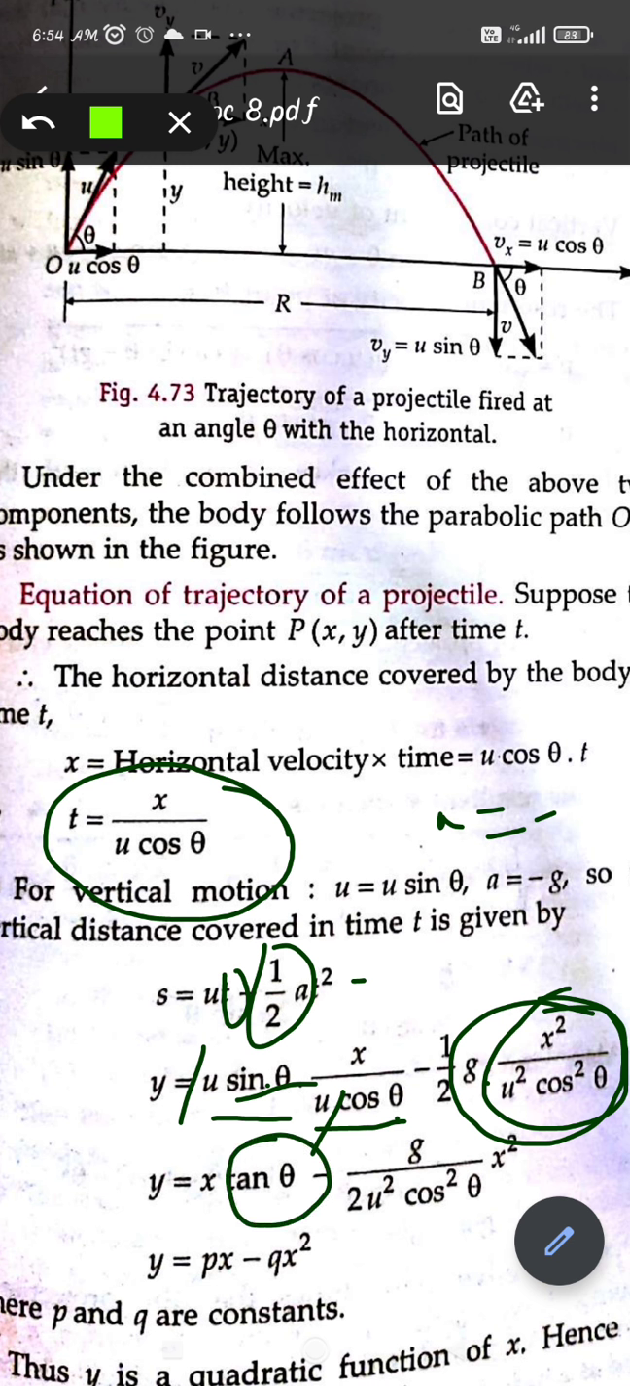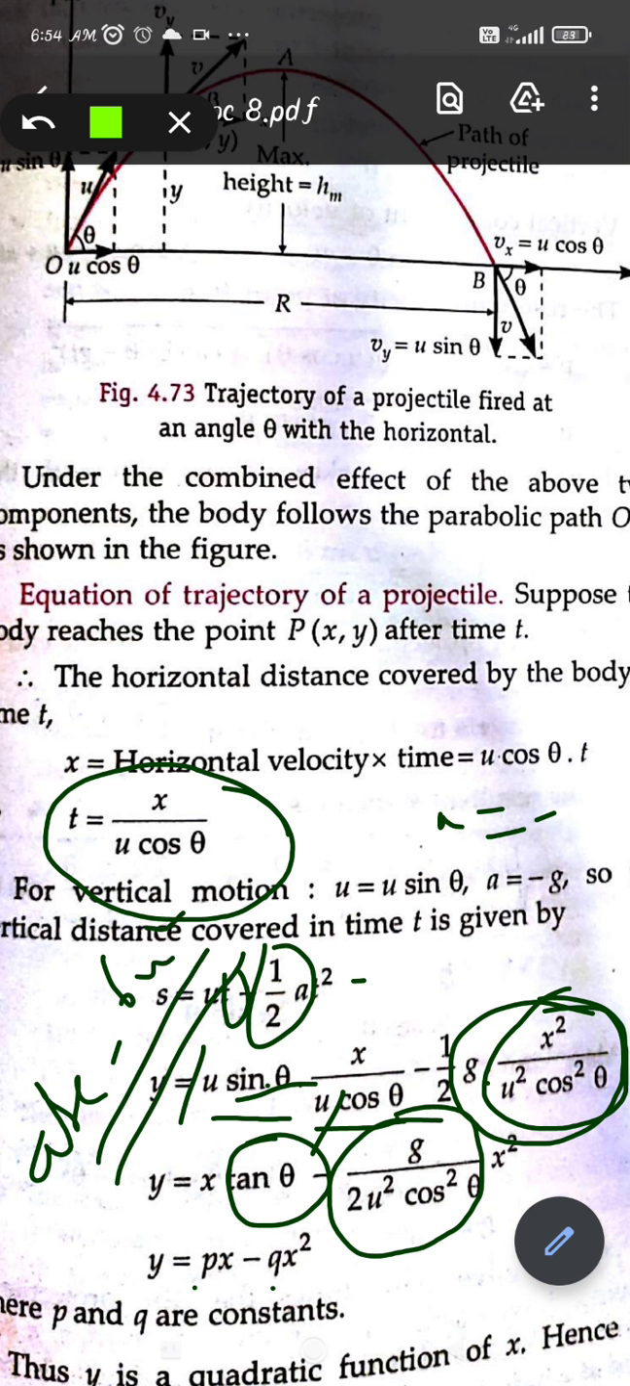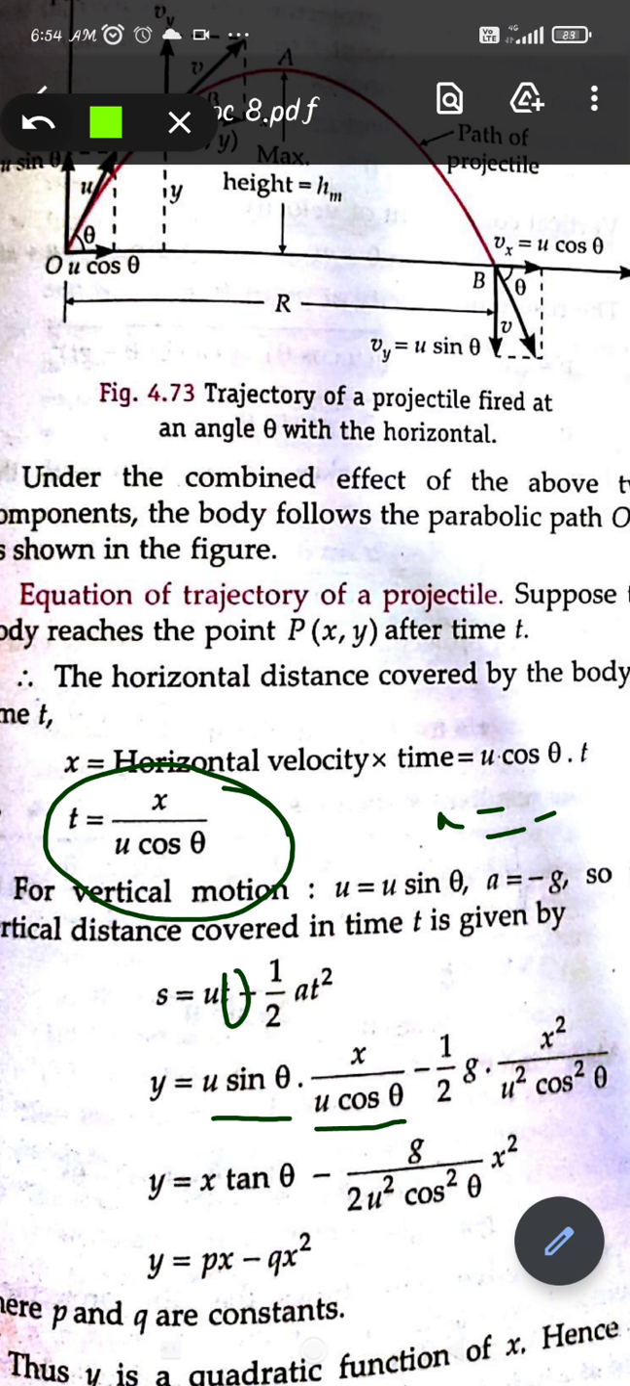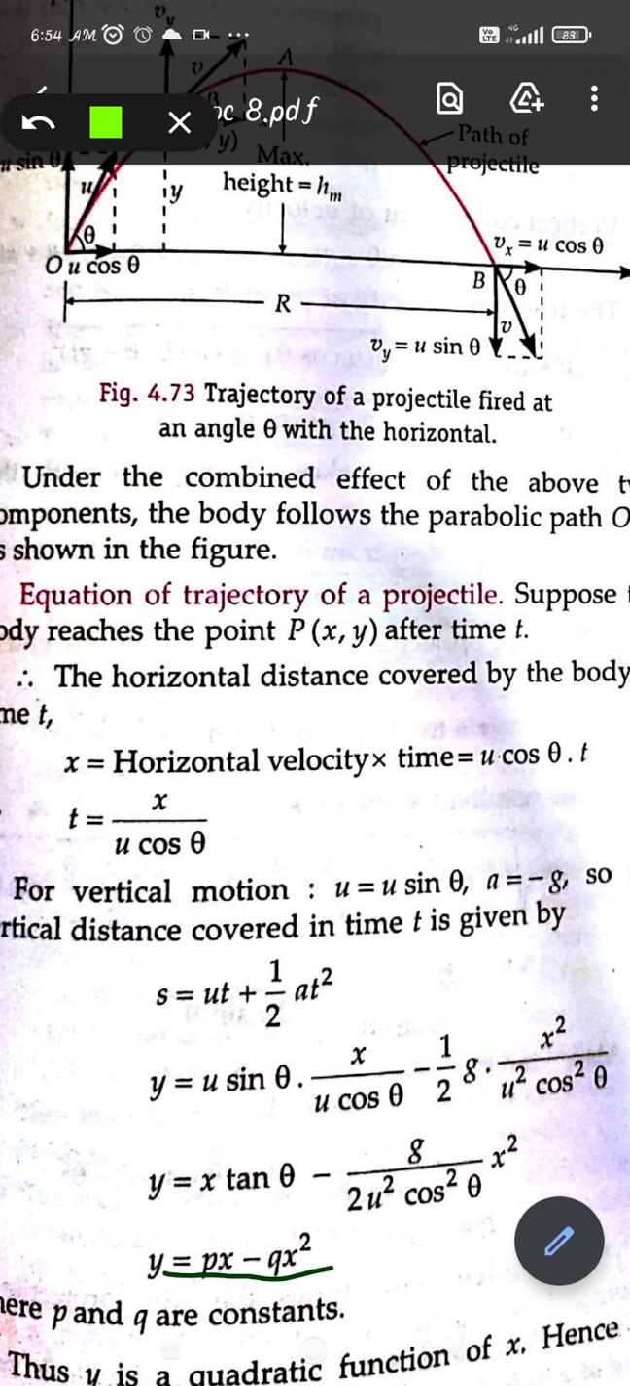But we can say this tan theta and this part may be some constant, that is p or q. You can write it as a and b also. So it is similar to that of ax minus bx square, and this is the equation for the parabola. Parabola you will be reading in the maths also. The parabolic equation is given by ax minus bx square, right? So this is similar to the equation of a parabola.